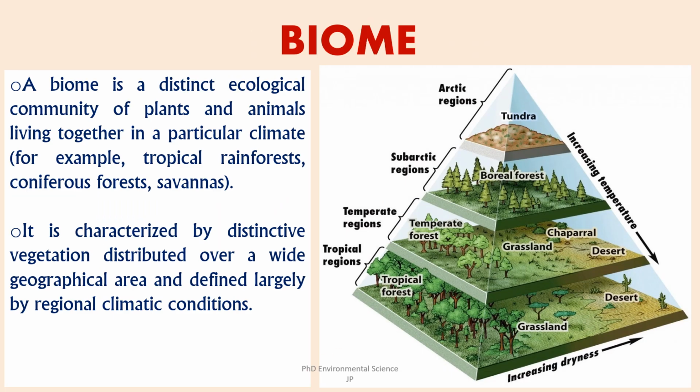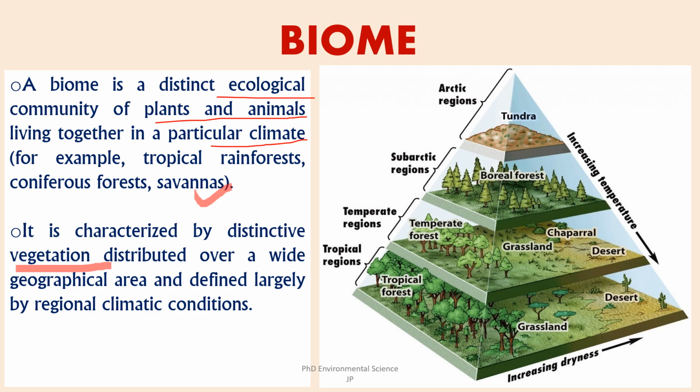Biome. Now, it is a large and distinct ecological community which is defined by its unique climate, flora, and fauna. Biomes are characterized by their specific vegetation types and the adaptations of their plant and animal species to the regional climatic conditions. Examples of biomes include tropical rainforest, coniferous forests, savannas, deserts, and tundras.